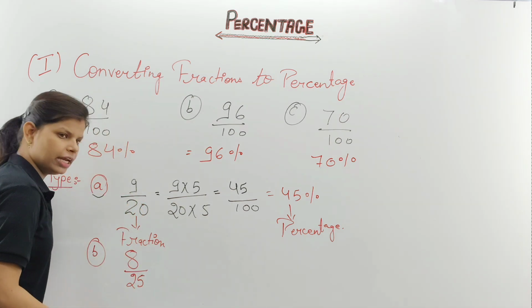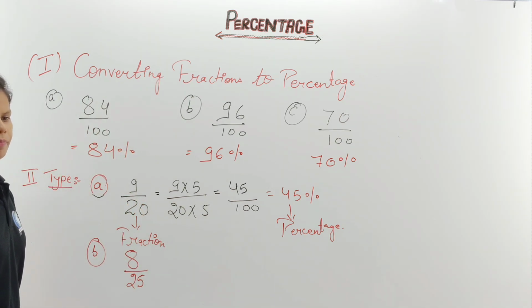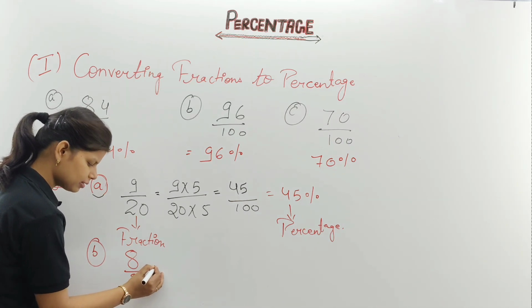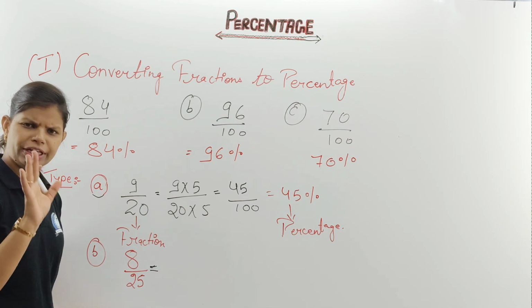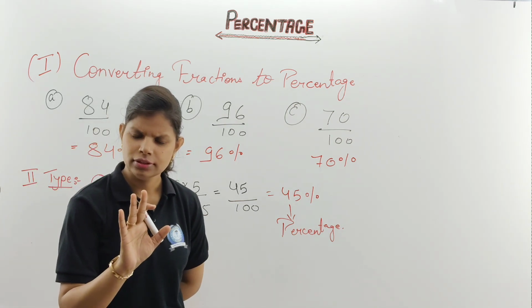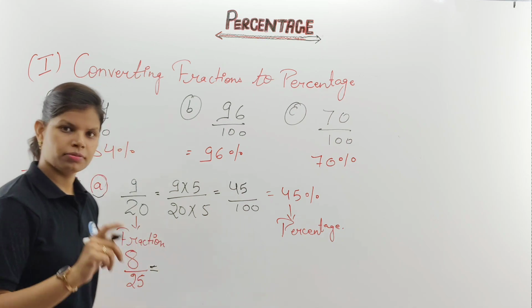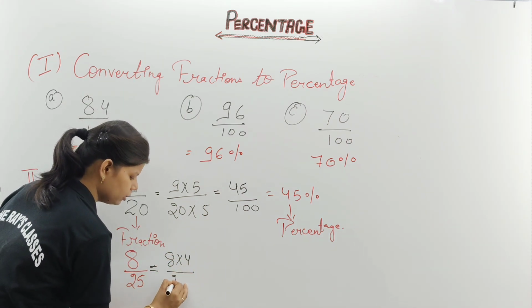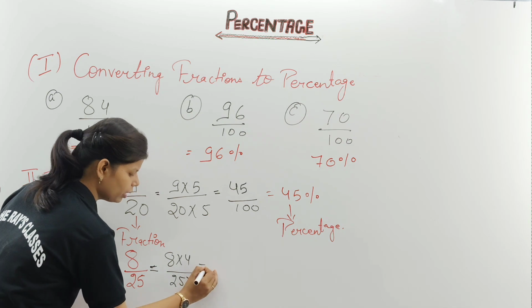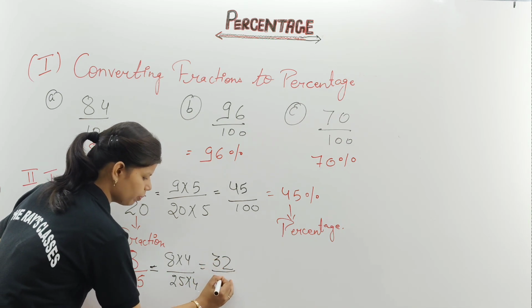So, if your question is given 8 upon 25, can you guess, 25 can be written as what? In the table of 25 you are getting 100. How many times? 4 times. Very good. So you have to multiply 8 with 4 and then 25 with 4. You will get the answer 32 upon 100.